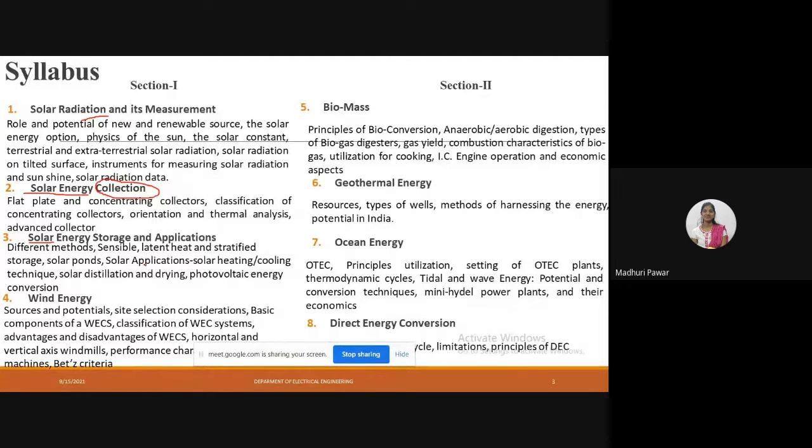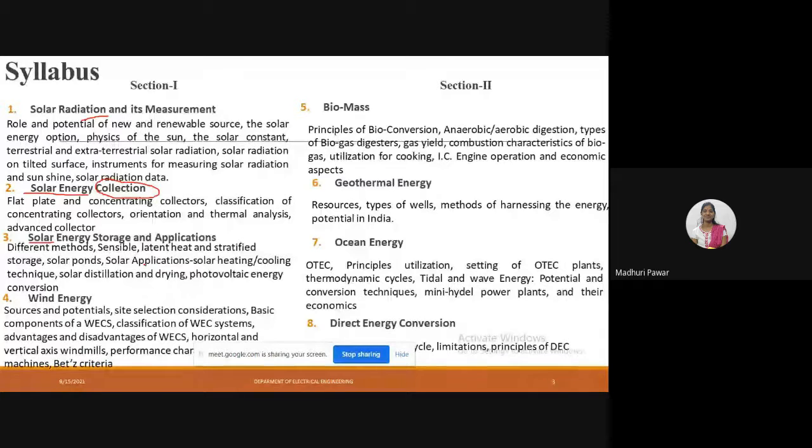It's essential as it is not available at a constant rate. That means the energy we are getting from the sun is not constant, it is a variable rate throughout the day. Starting from sunrise at 6 a.m. to 6 p.m., the sunshine we get in those 12 hours is not constant.